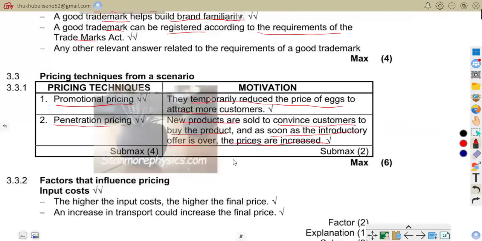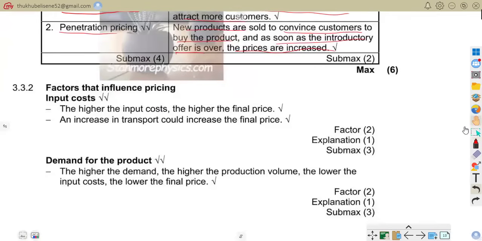So here we are. Factors influencing pricing. So we can talk about the input costs. As I said, the higher the input cost, the higher the final price. Higher cost increases product price. That is what this statement in short means.